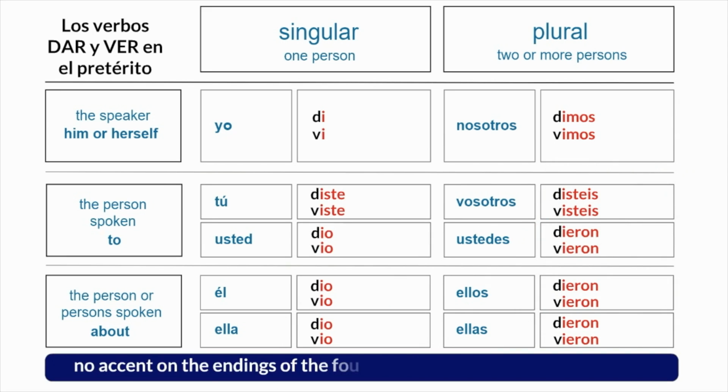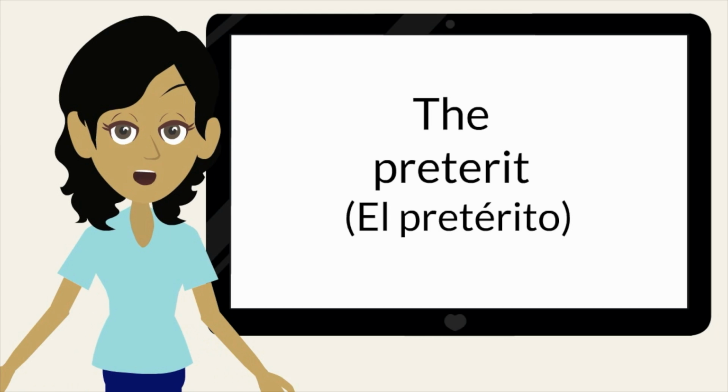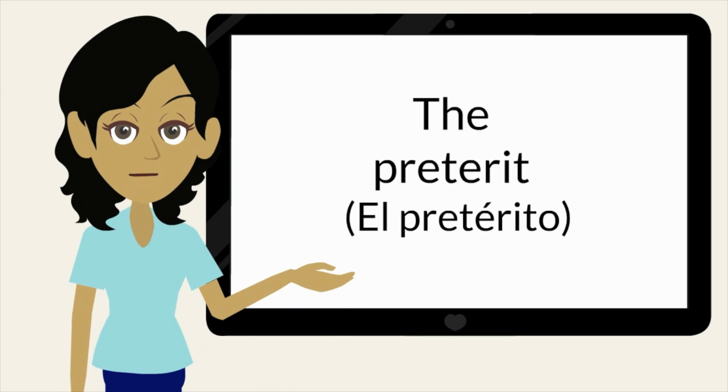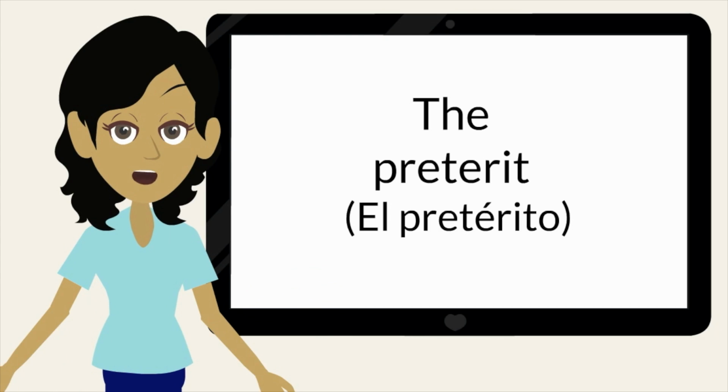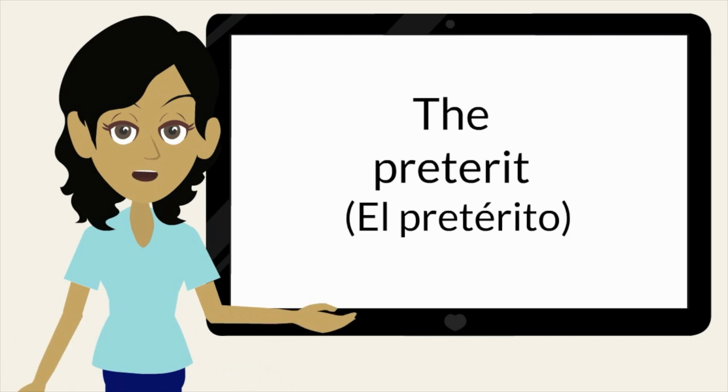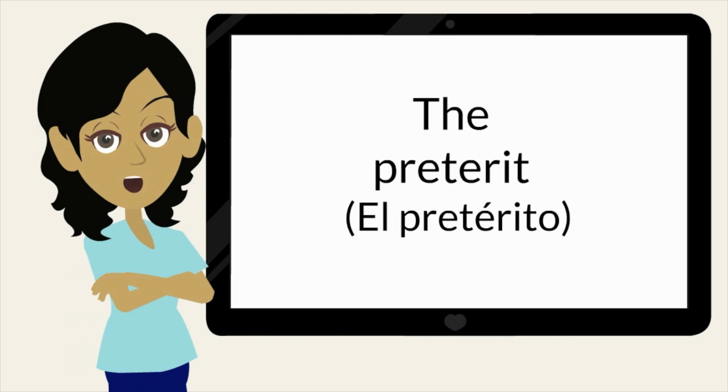Notice that there is no accent on the endings of the four irregular verbs ir, ser, dar, y ver. ¡Chévere! Now you know the forms of el pretérito for regular verbs, spelling change AR verbs, ser, ir, dar, and ver to talk about past actions. Go to your Explorer course for more practice.